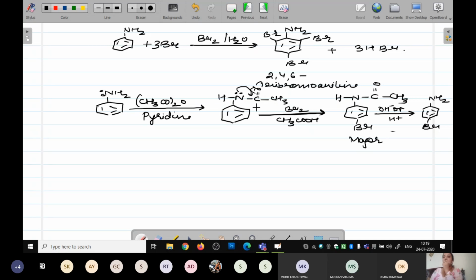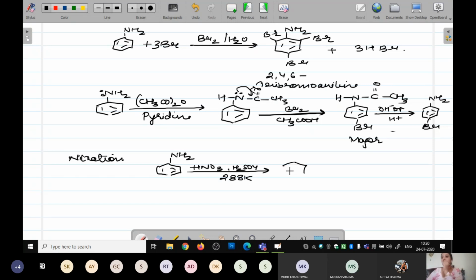When activating effects become less in the amino group, so what is going to happen? Your anilinium ion is going to be the ortho and para directing. Like if you are going to do the nitration, and you take an anilinium group, nitration कर रहे हैं तो you are going to take the concentrated HNO3 in the presence of a concentrated H2SO4, temperature 288 Kelvin.